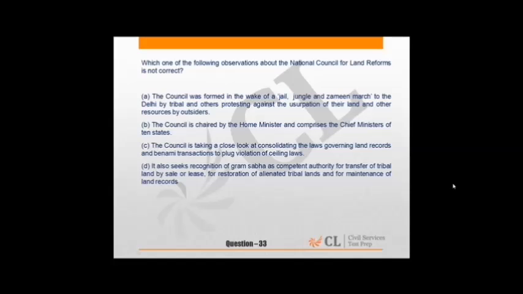So the direction of the question is of utmost importance in the UPSC prelims exam.